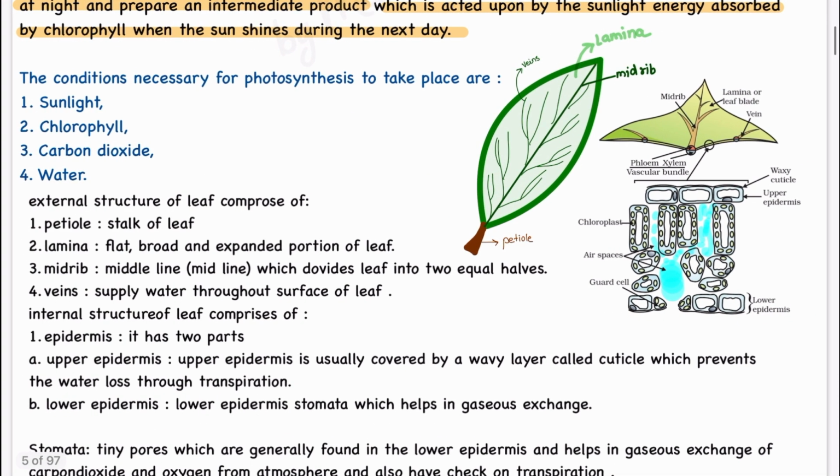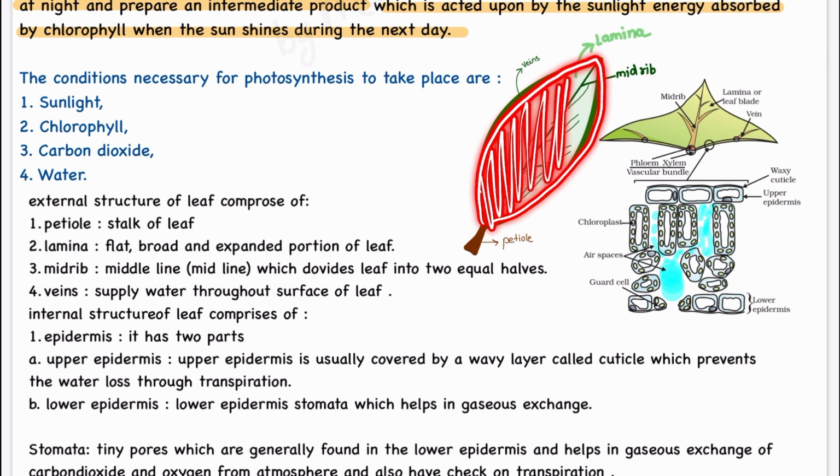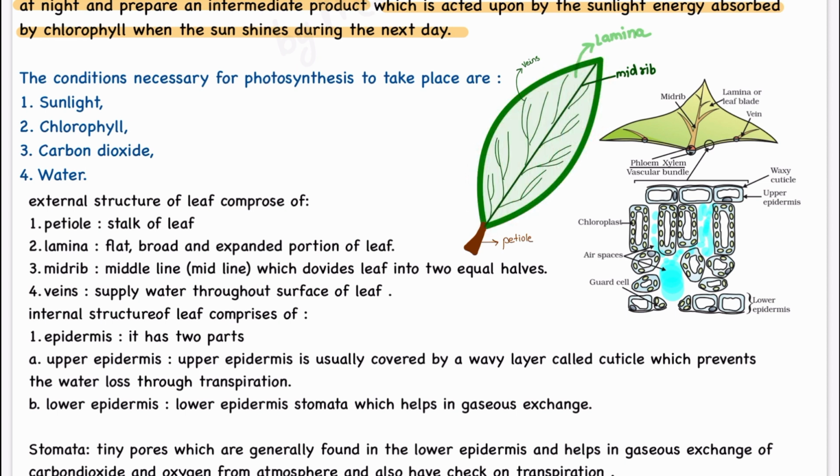From the roots the water is coming, right? Okay, so the external structure of the leaf is composed of the petiole. This is the petiole, the stalk of the leaf. Then this is the lamina, the flat, broad part. Then this one is the midrib, the midline that divides the leaf into two equal halves. Then these are the veins. Okay, so this was the external structure.